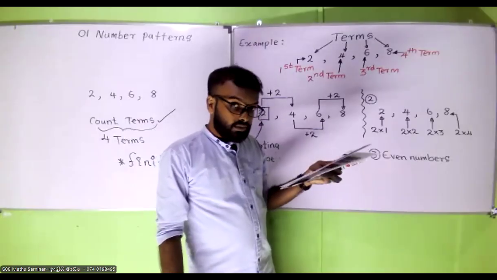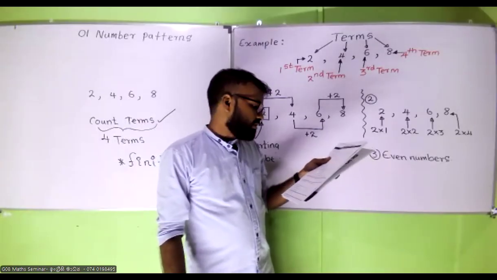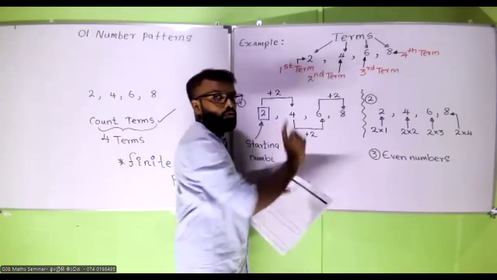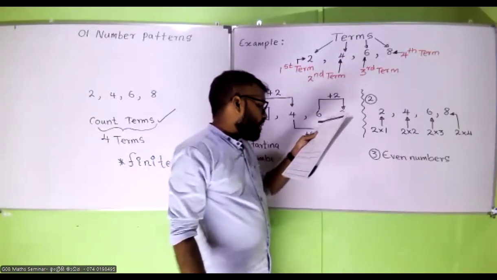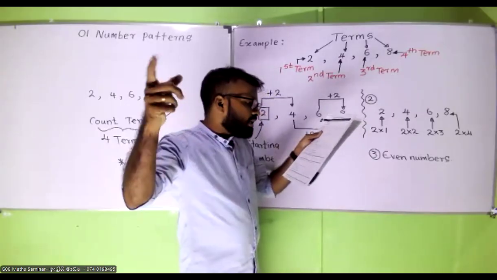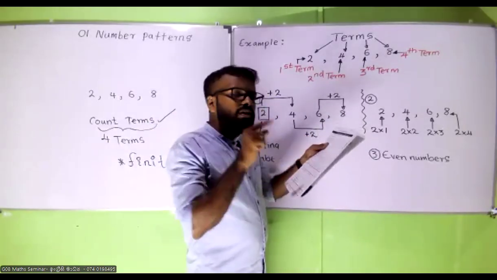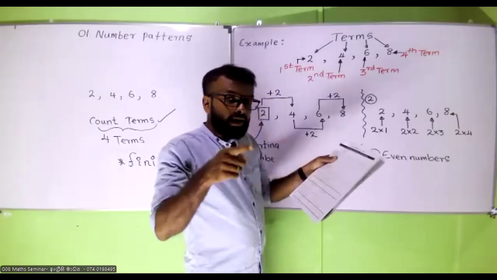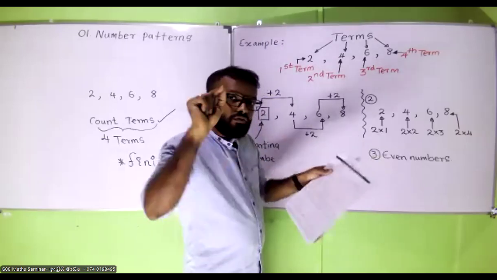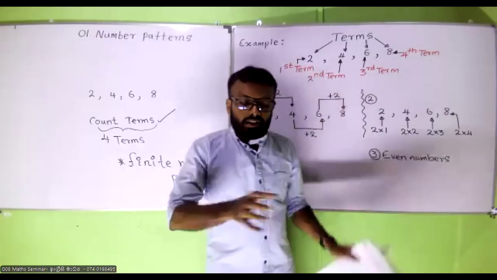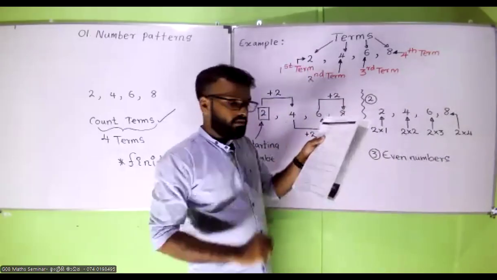Can we count the terms? Yes, right? We can finish counting it: 2, 4, 1, 2, 3, 4. Only 4 terms. Then how many terms are there in the above number pattern? 4 terms. Then we can say the above number pattern is a finite number pattern. Right? Finite number pattern.